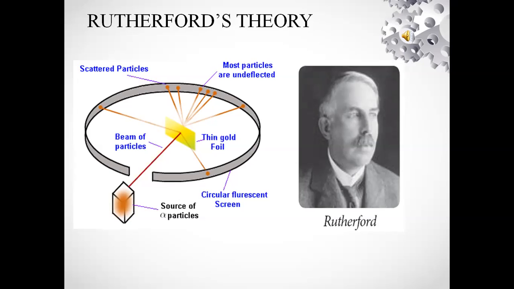Second, the part from which the positively charged particles are turned back is positively charged but very small in size as compared to the empty space.